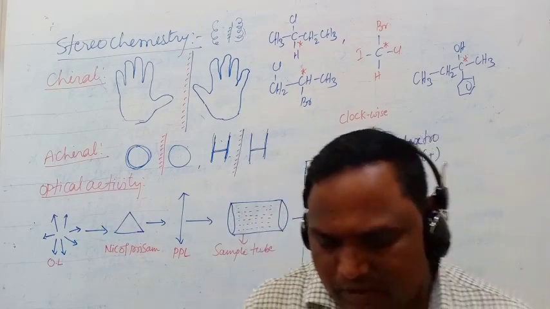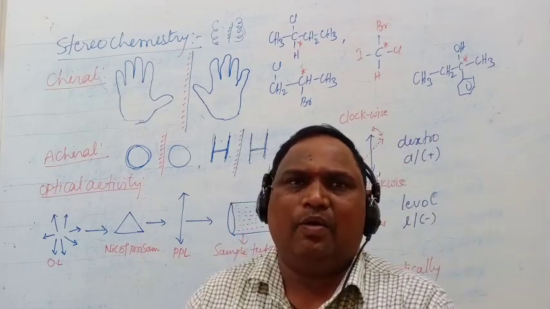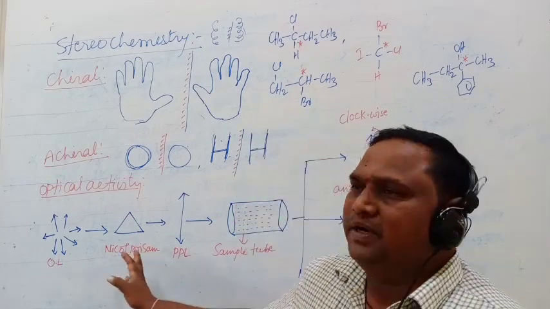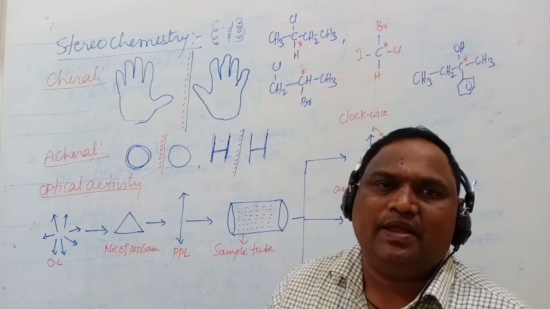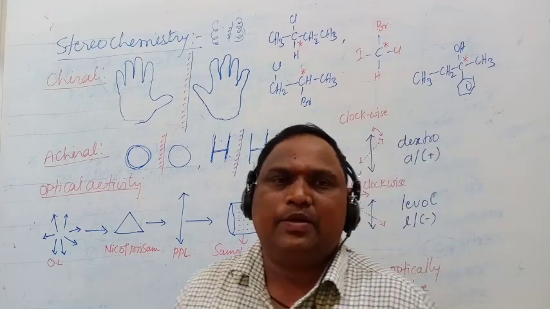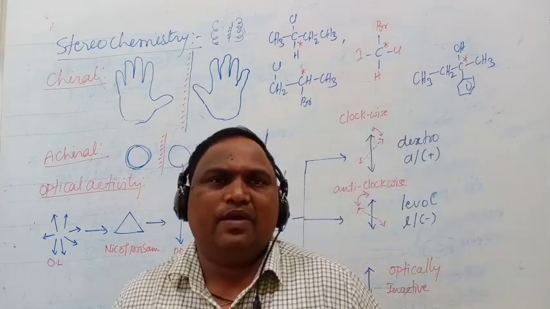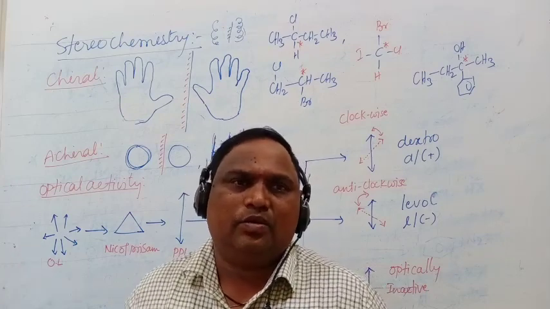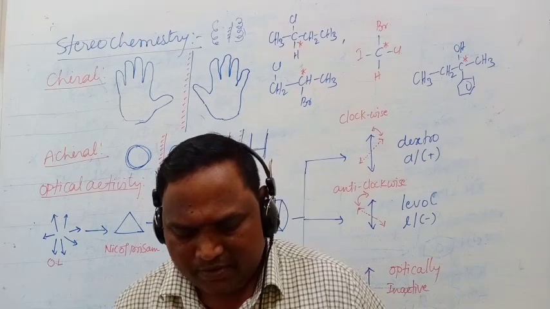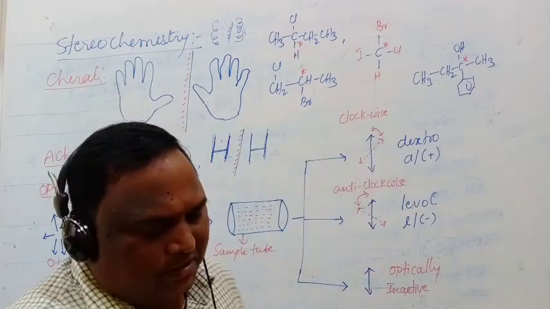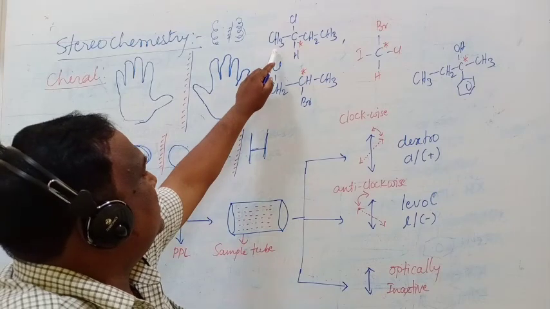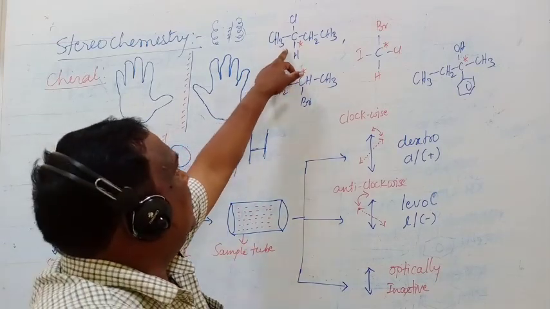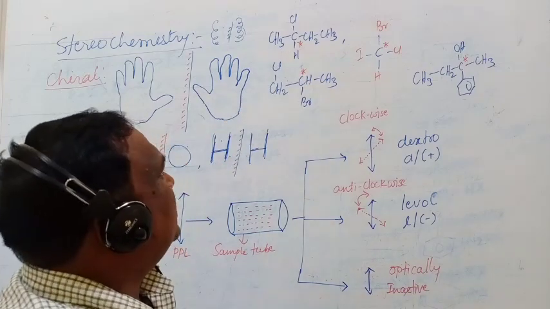Next, how can we judge whether an organic compound is optically active or not without doing the polarimeter test? We can say based on the structure of the compound. That means it is chiral.